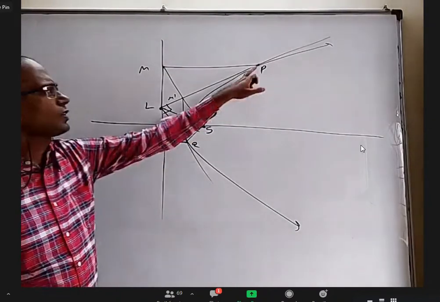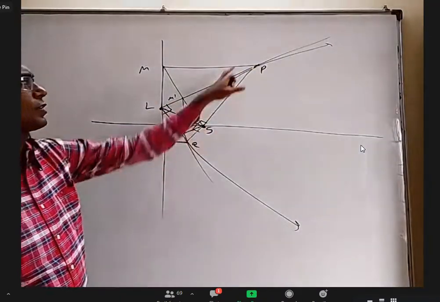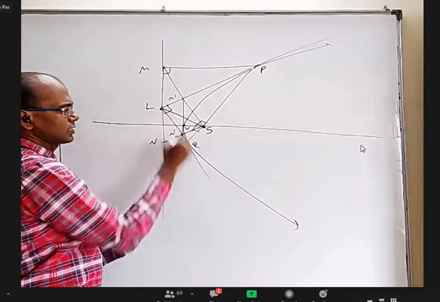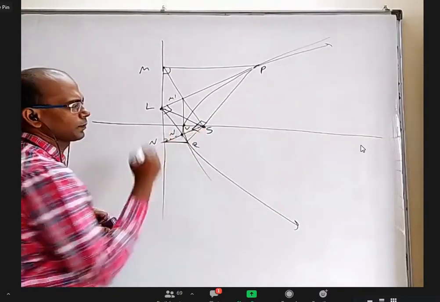Next, the portion of the tangent between the point of contact and the directrix subtends 90 degrees at the focus. That is also the same as this. This is also 90 and this is 90. Similarly, this tangent will subtend 90 here. This is also 90. That is also 90.